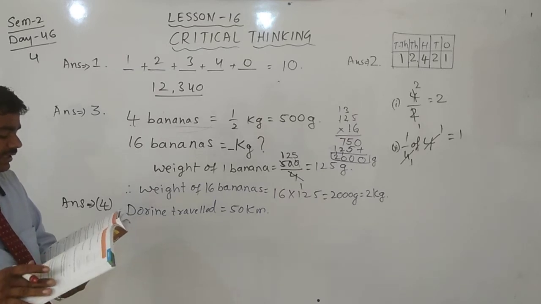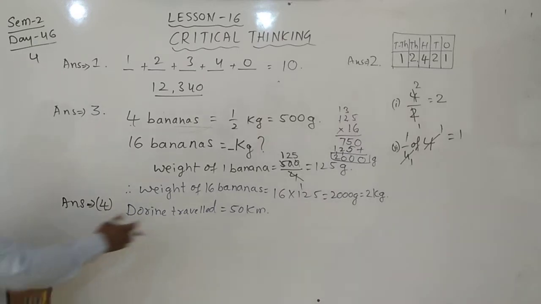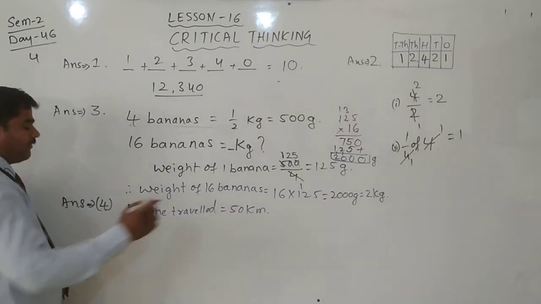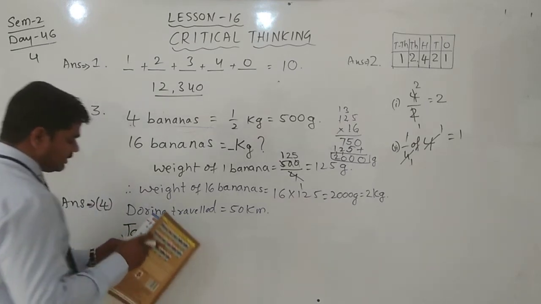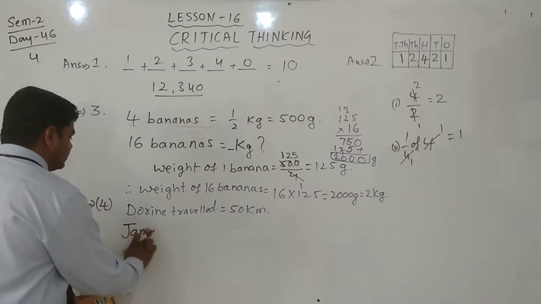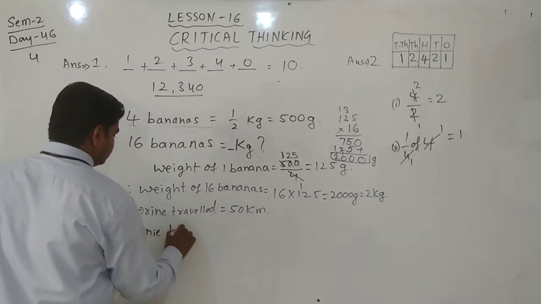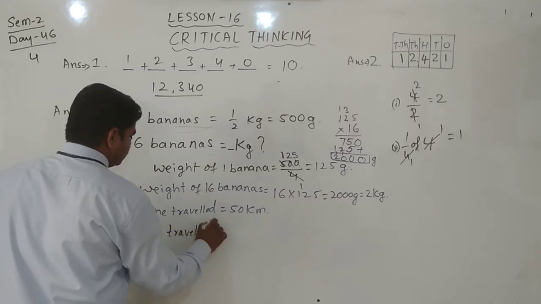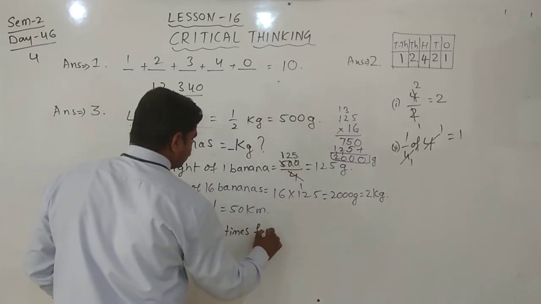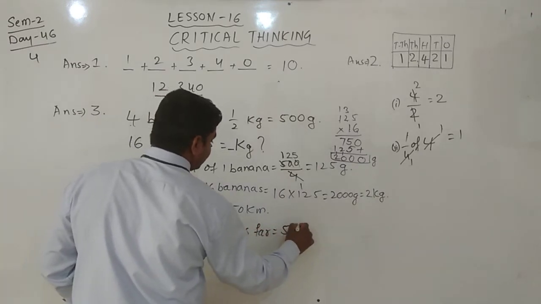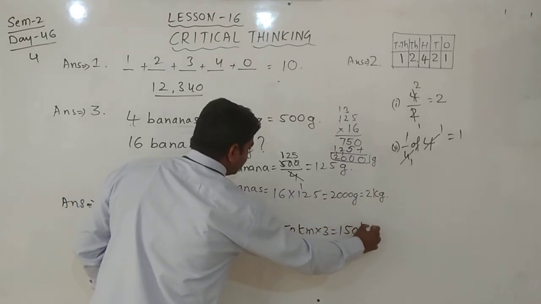How many kilometers did Jenny travel than Doreen? Yes, 3 times you multiply for her. 50. Then you can write Jenny traveled 3 times far is equals to 50 kilometer into 3, that is 150 kilometer.